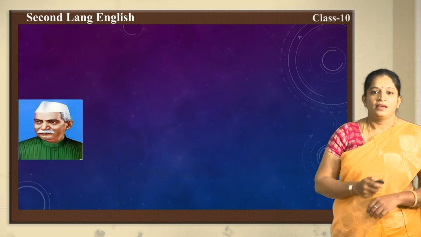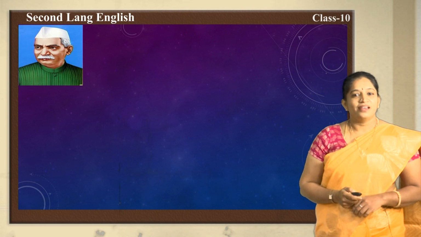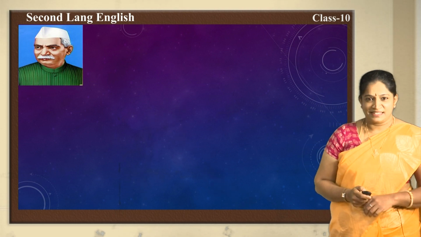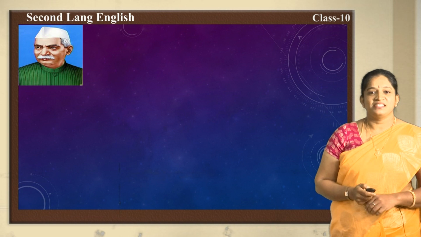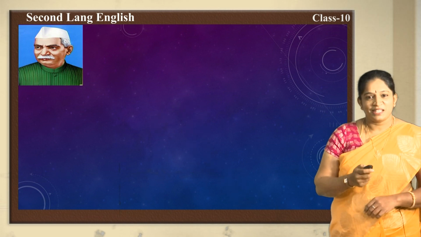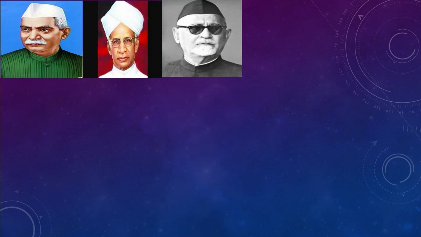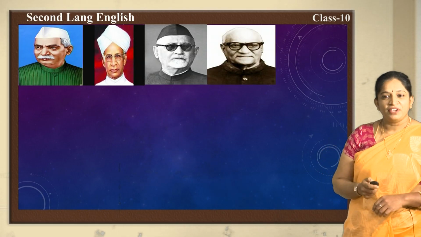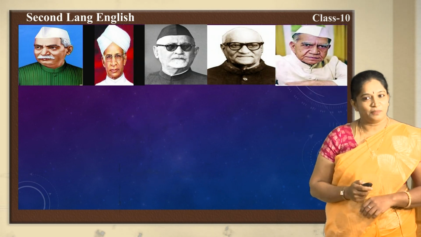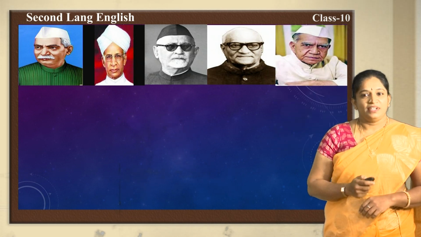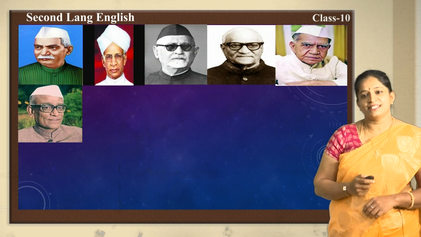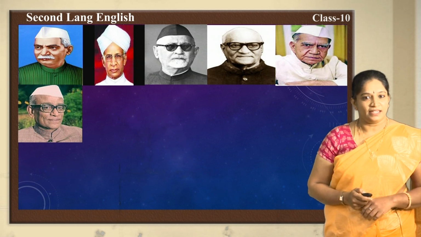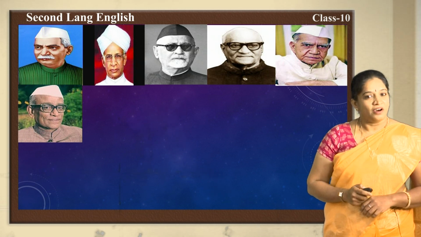Children, now we shall have a look at all our elected 14 presidents of our country. The first president of India, Dr. Rajendra Prasad. Second president, Sarvapalli Radhakrishnan. Third president, Zakir Hussain. Fourth president, V.V. Giri. Fifth president, Fakhruddin Ali Ahmad. Sixth president, Neelam Sanjeeva Reddy. He was the Chief Minister of Andhra Pradesh also.